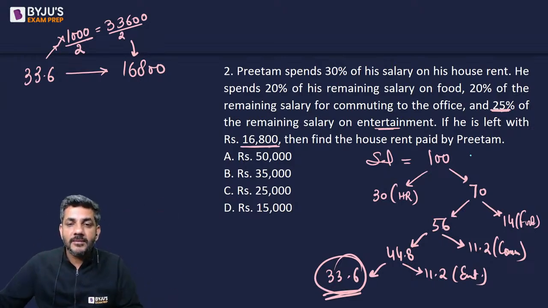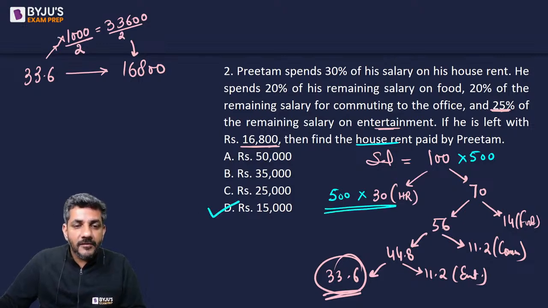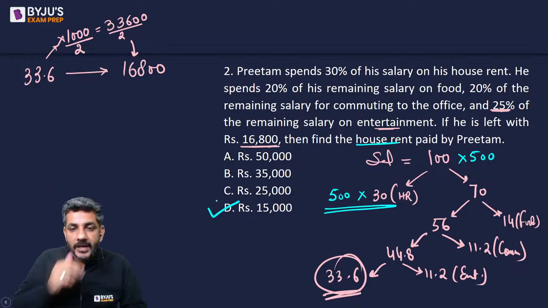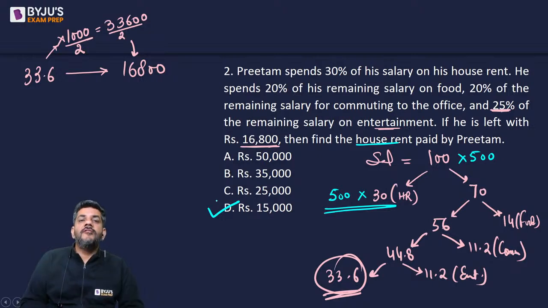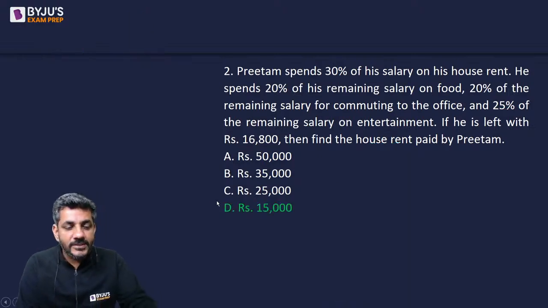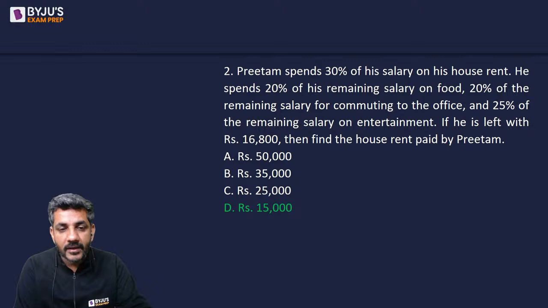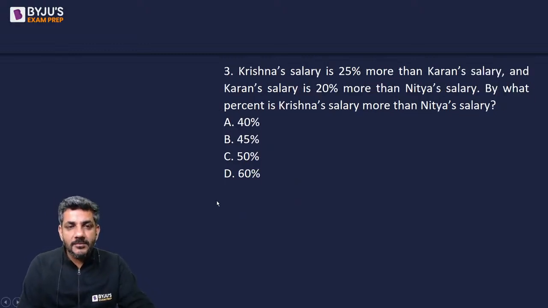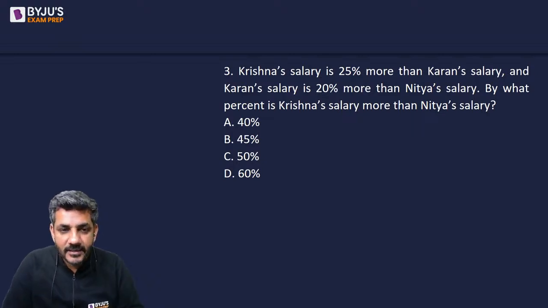तो सबको 500 से मल्टीप्लाई करना है, तो टोटल सैलरी 50,000 आ जाएगी. But the question is asking you about the house rent, वो आ जाएगा 500 into 30. 15,000 is the right answer for this. If he's left with 16,800 rupees, then the house rent paid by him is 15,000. That's the correct answer for question number 2, which also has an answer of D, which was correctly answered by Music Core. Let's move ahead to question number 3. Let's see who are the first few people to answer this correctly now. Question number 3 is here.